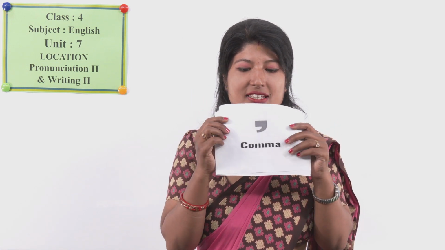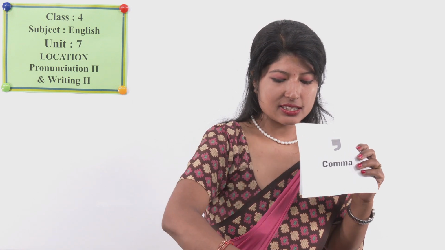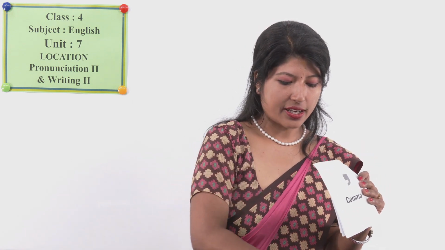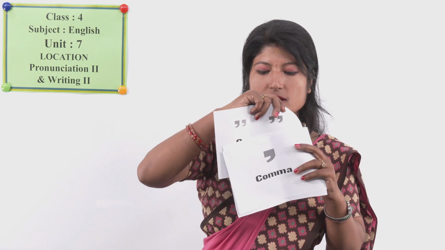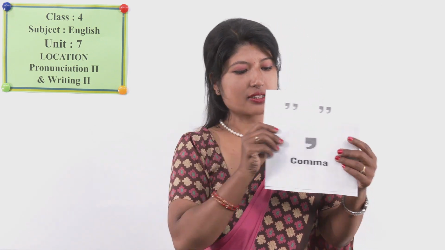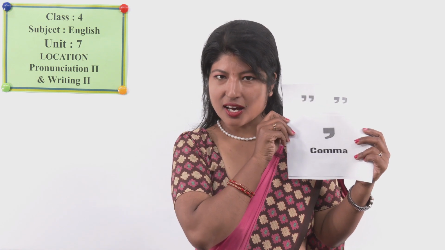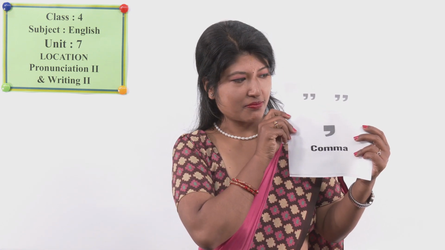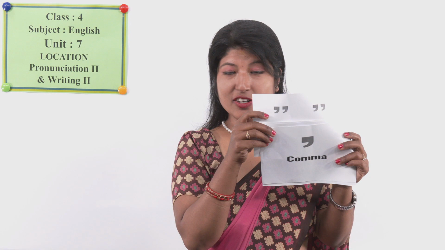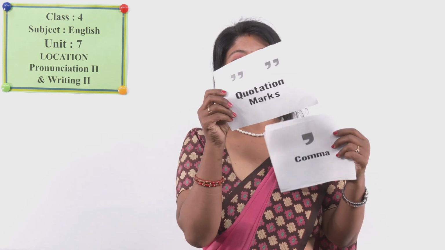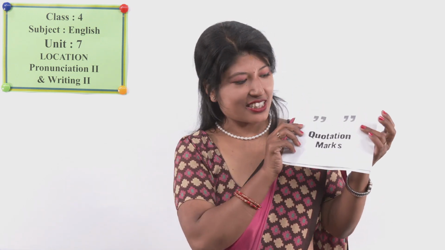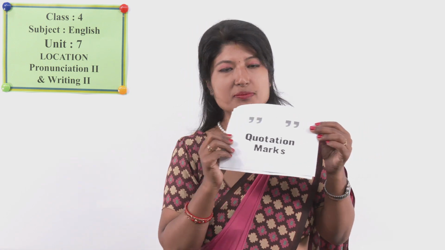Comma, okay. And one more I'll show you, last one. It looks like this. What's this? It is inverted comma. We call it inverted comma also. It is exactly called quotation marks.